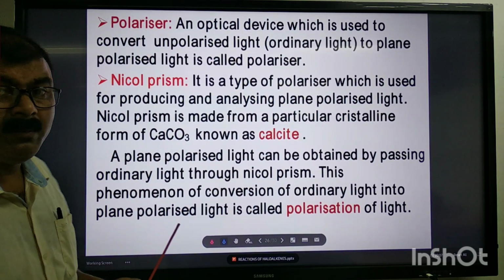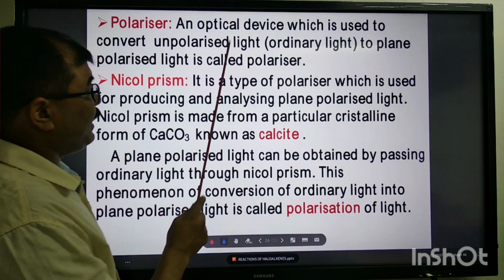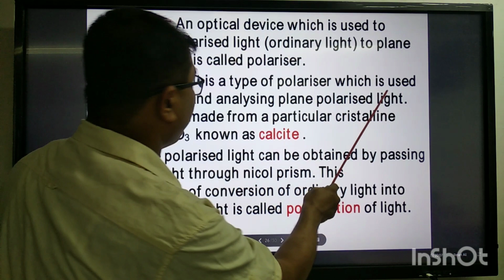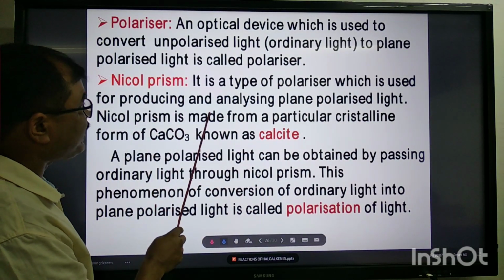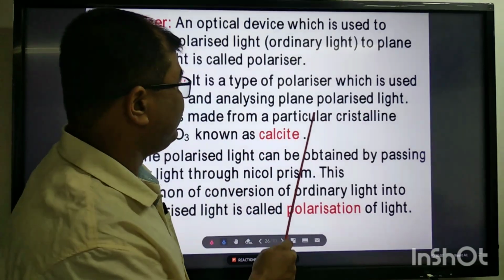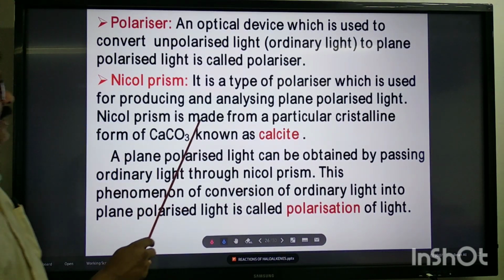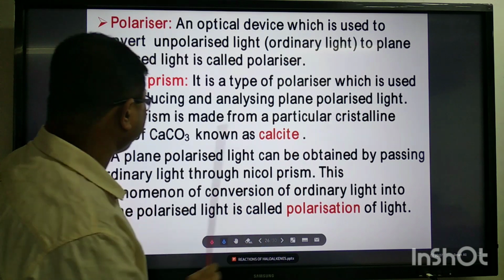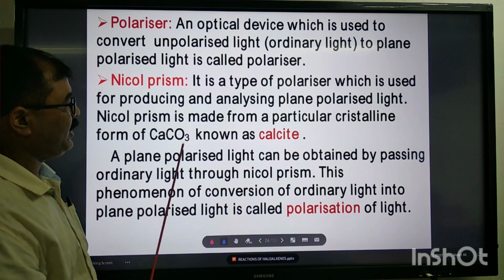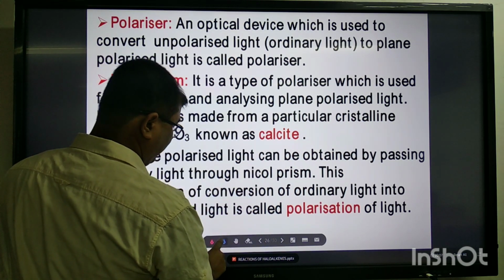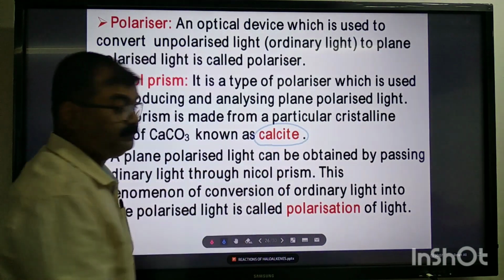Here, what is a nickel prism? It is an example or type of polarizer which is used for producing and analyzing plane polarized light. A nickel prism is made from a particular crystalline form of calcium carbonate known as calcite. Remember.